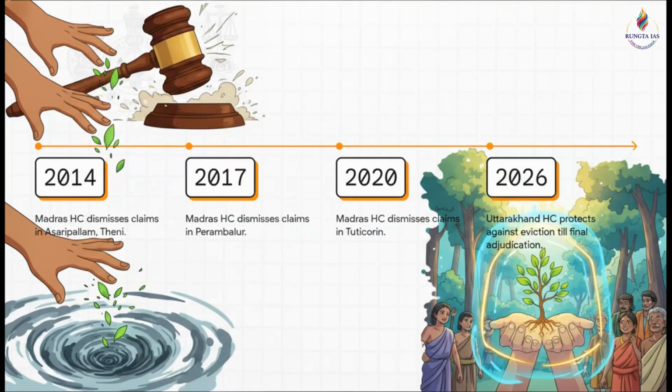Just look at this timeline of systemic apathy. Over in the Madras High Court, claims were routinely dismissed just citing administrative convenience, from Theni back in 2014, to Perambalur in 2017, all the way to Tuticorin in 2020. But contrast that judicial apathy with the Uttarakhand High Court. They recently stepped up to protect forest dwellers from coercive eviction until the final adjudication in 2026. A totally different approach, right?